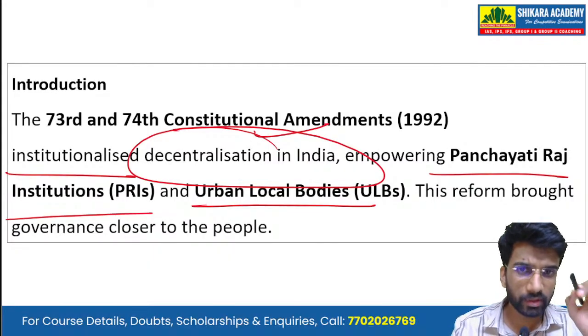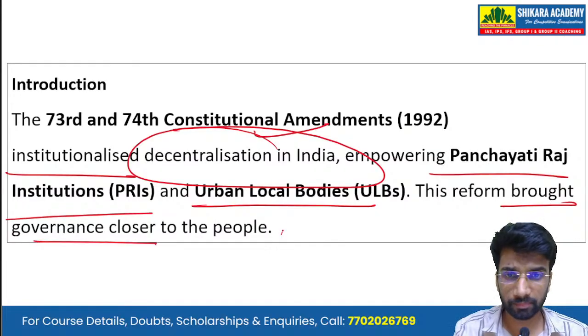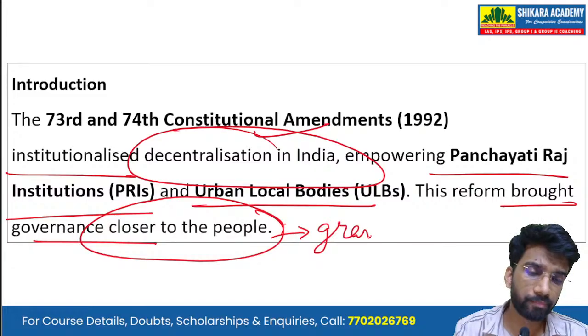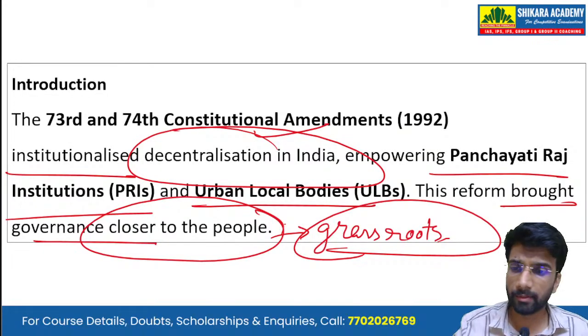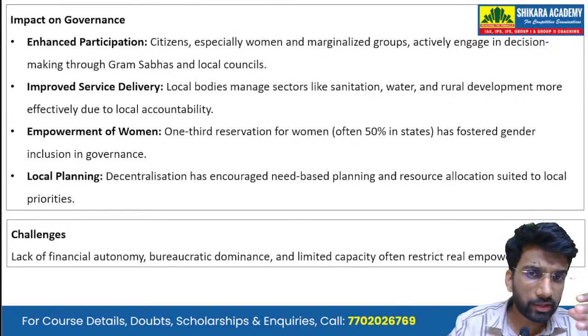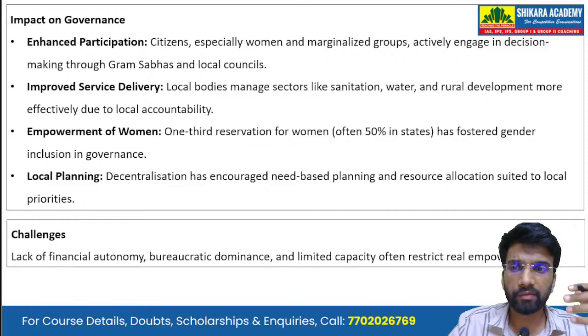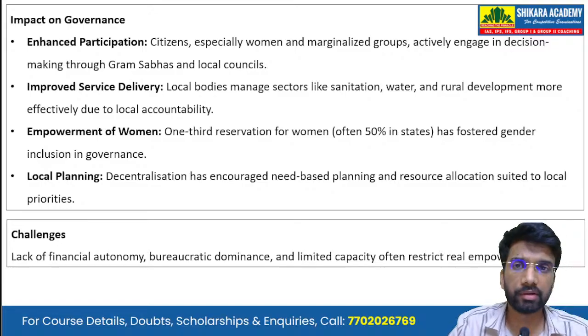These reforms brought governance closer to the people, that is, at the grassroots level, or at least the idea was to provide grassroots governance. Now, the impact of these two amendments, the 73rd and 74th: it led to enhanced participation.